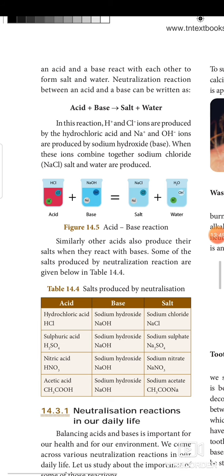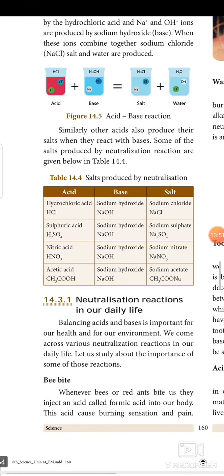This is neutralization. So, salt produced by neutralization process is given in table 14.4. Sodium chloride, NaCl, salt is produced between the neutralization process of hydrochloric acid and sodium hydroxide. Sodium sulfate, Na2SO4, is a result of the neutralization process between sulfuric acid and sodium hydroxide. And nitric acid and sodium hydroxide results in a salt named sodium nitrate. Acetic acid and sodium hydroxide will result in sodium acetate.